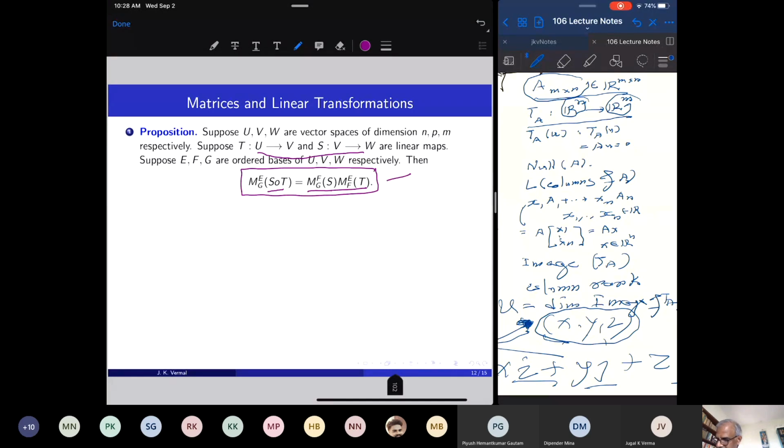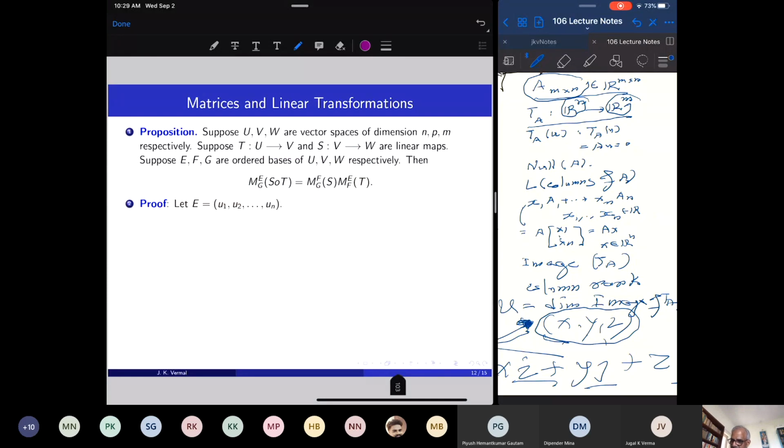So this is the reason why the product of matrices is defined the way it is. It was not defined like a dot product, right? It is not component-wise. To get the ijth entry of the product, I take the ith row of the matrix on the left and multiply it with the jth column of the matrix on the right. That looked very strange, but the reason for that is precisely this identity, that the matrix of the composition is the product of matrices. So you will discover the product of matrices if you start writing the matrix of the composition.